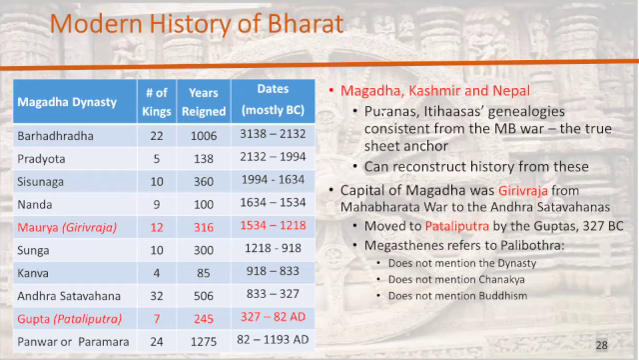So, the Puranas, the Itihasas, genealogies are consistent from the Mahabharata war, and therefore the Mahabharata war is the anchor. If you look at the Puranas, you will find all of the dates are in Yudhishthira Saka, meaning all the dates are with reference to the Mahabharata war. I should have stopped to say a couple of other things.